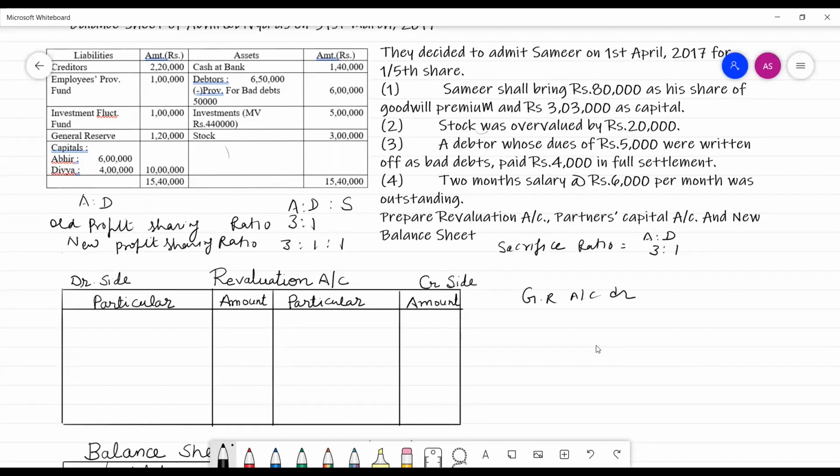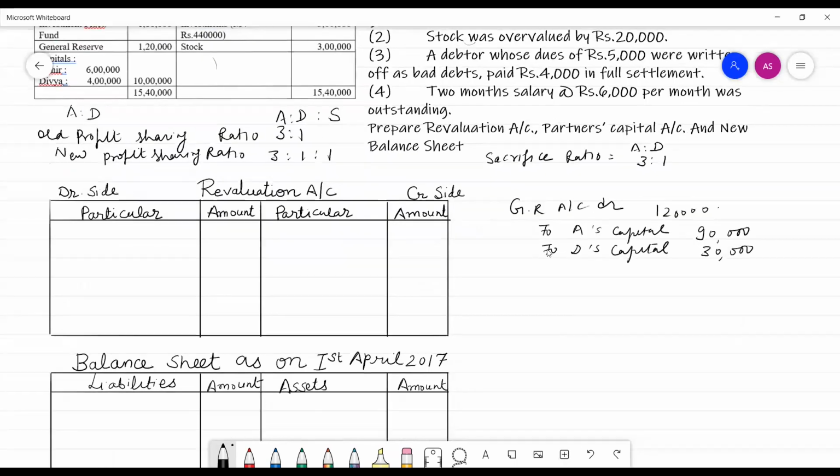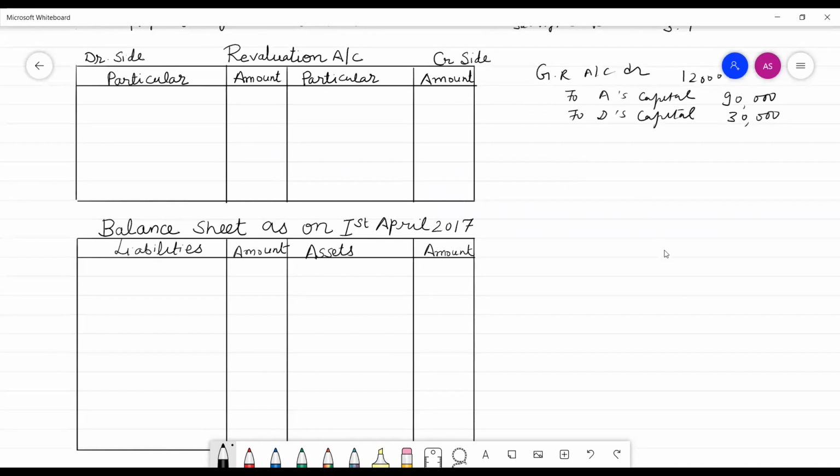The general reserve amount is 1,20,000, and to old partners Abhir and Divya, to Abhir's capital and to Divya's capital, the amount would be 90,000 and 30,000. 90,000 in Abhir's capital account and 30,000 in Divya's capital account. We shall pass this entry in the capital account. It would come on the credit side in the capital account.